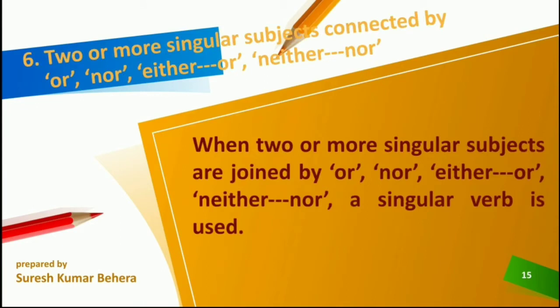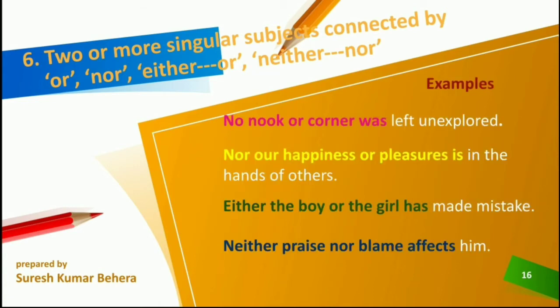Two or more singular subjects connected by or, nor, either or, neither nor. When two or more singular subjects are joined by or, nor, either or, neither nor, a singular verb is used. For example, no nook or corner was left unexplored. So "no" is used here. No nook, no corner, so it seems to be singular. So the subject is singular, and accordingly "was" is also a singular verb.